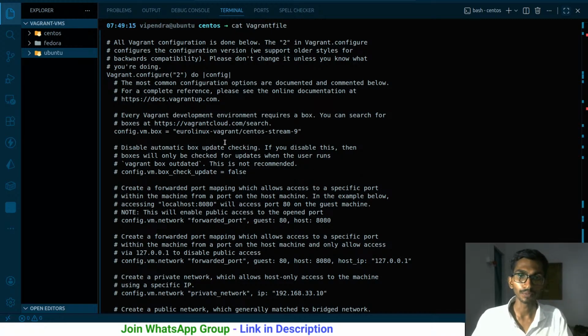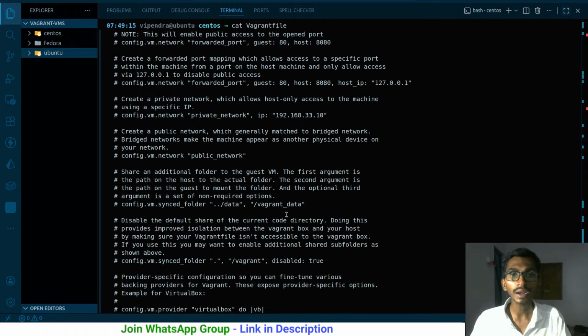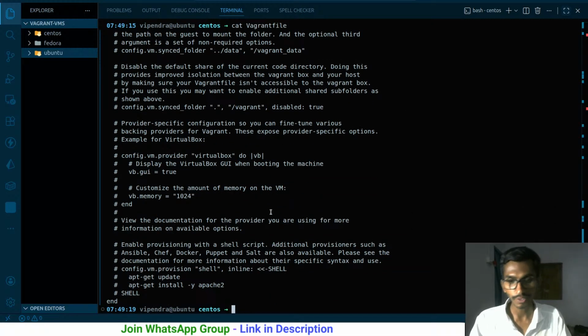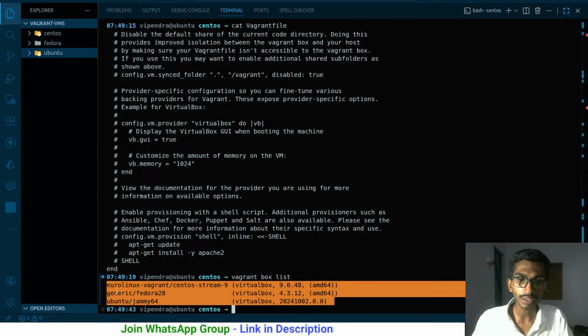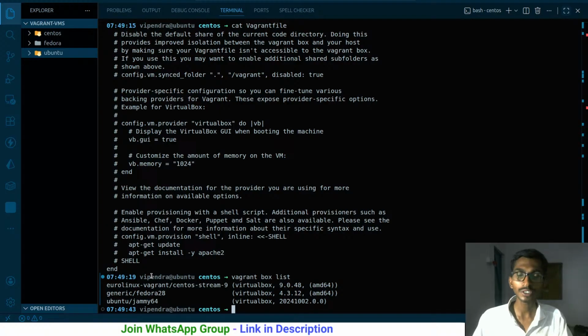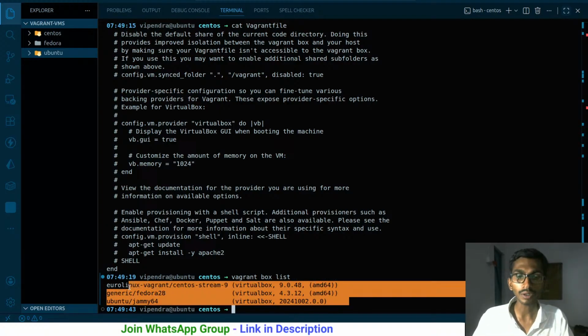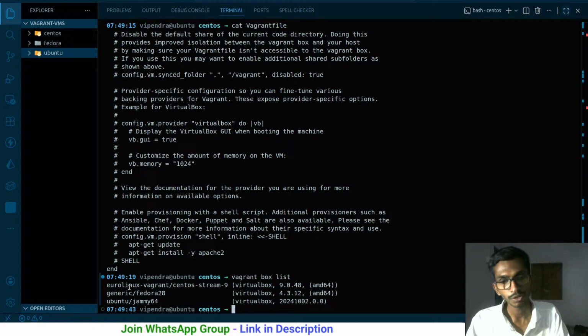the box name here. So I have eurolinux-vagrant/centos-stream-9, but it is already installed in my case. If I show you vagrant box list, this will simply give me the list of all the boxes. Ultimately these boxes are already installed on my device. That simply means whenever I say vagrant up, it will simply use these installed boxes and create a new virtual machine for me.